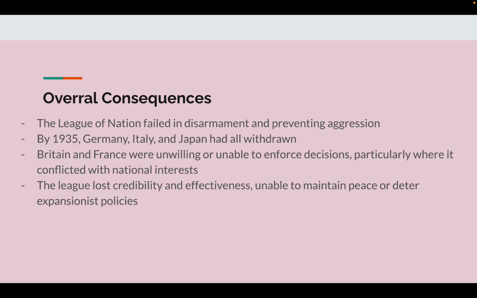Overall consequences. The League of Nations failed in disarmament and preventing aggression. By 1935, Germany, Italy, and Japan had all withdrawn. Britain and France were unwilling or unable to enforce decisions, particularly where it conflicted with national interests. The League lost credibility and effectiveness, unable to maintain peace or deter expansionist policies.